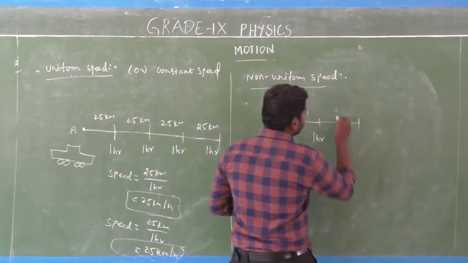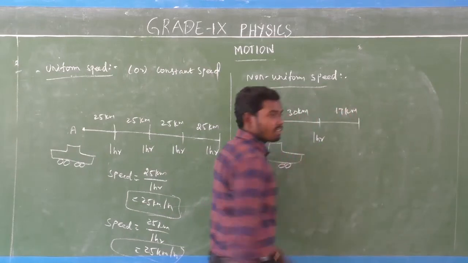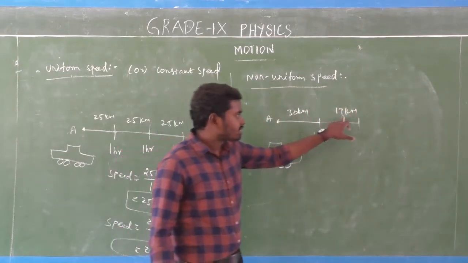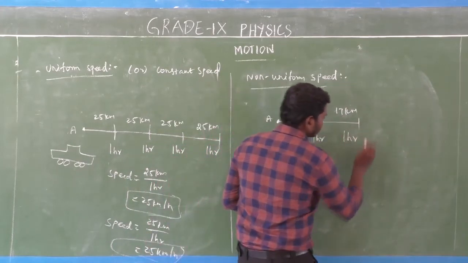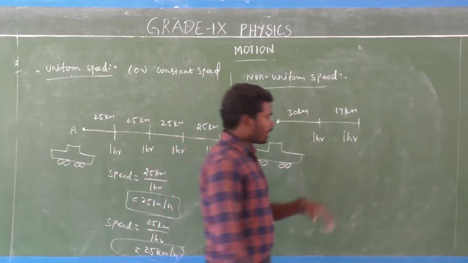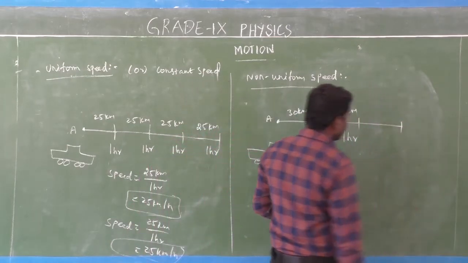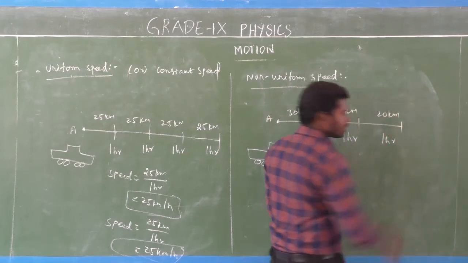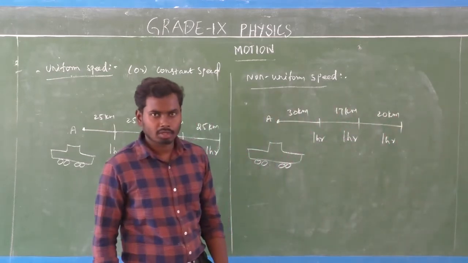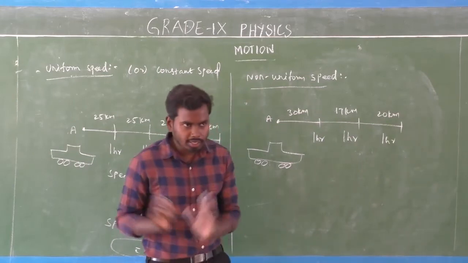Again, in the next 1 hour, the car covers the next 17 km. In the next 1 hour, the car covers the next 20 kilometers.